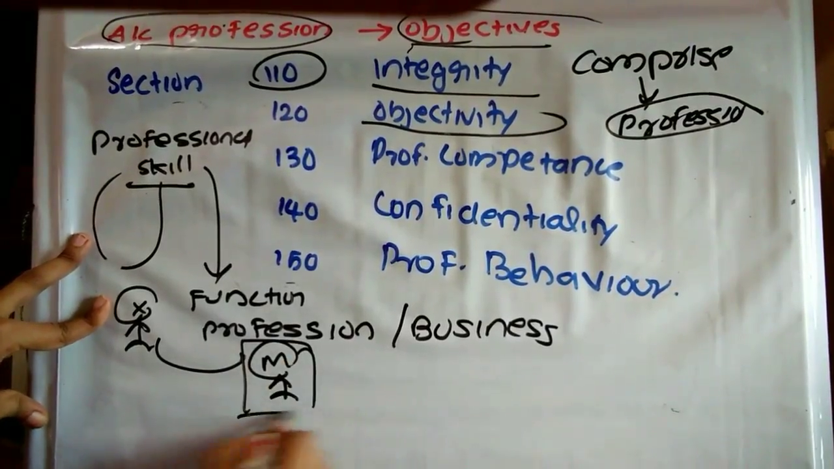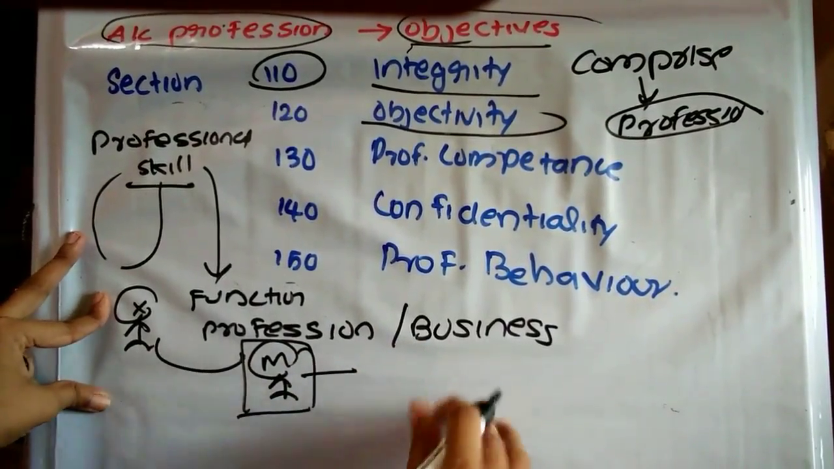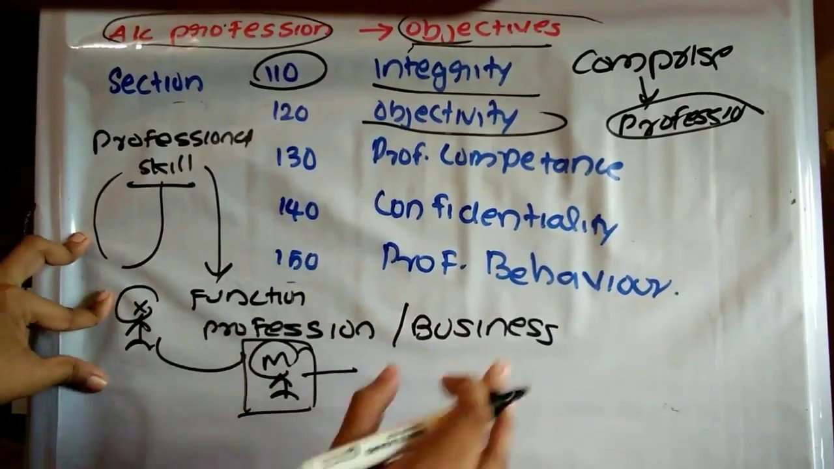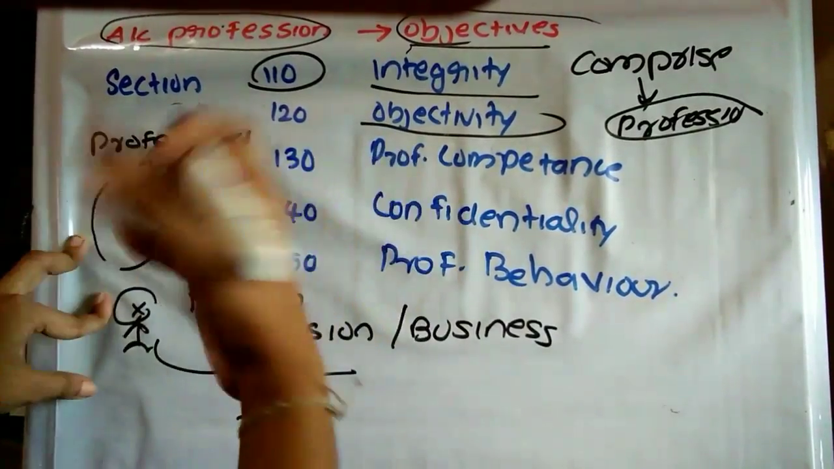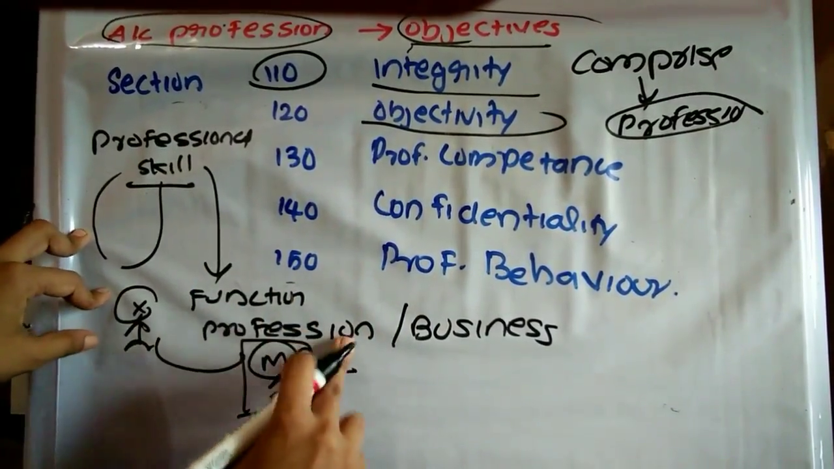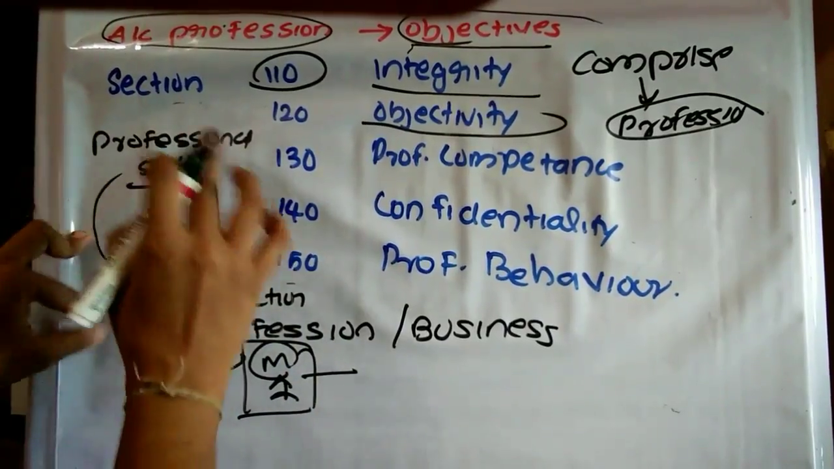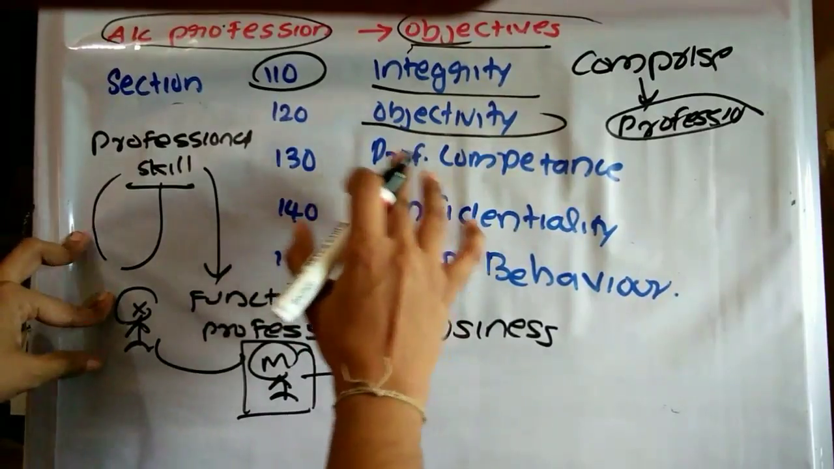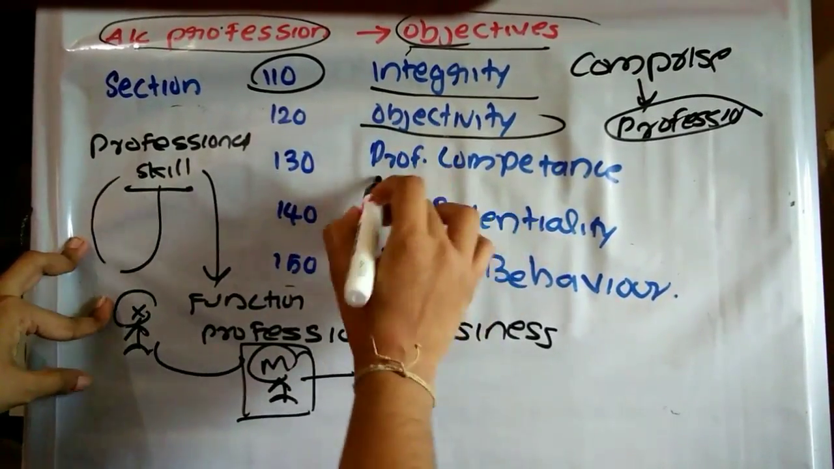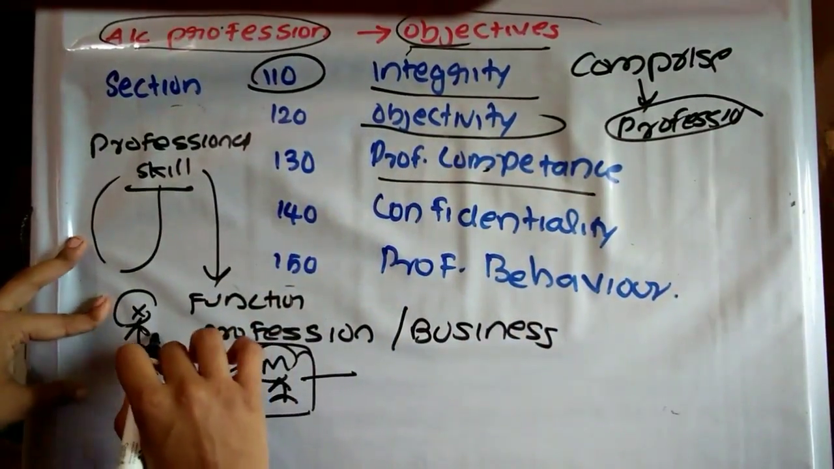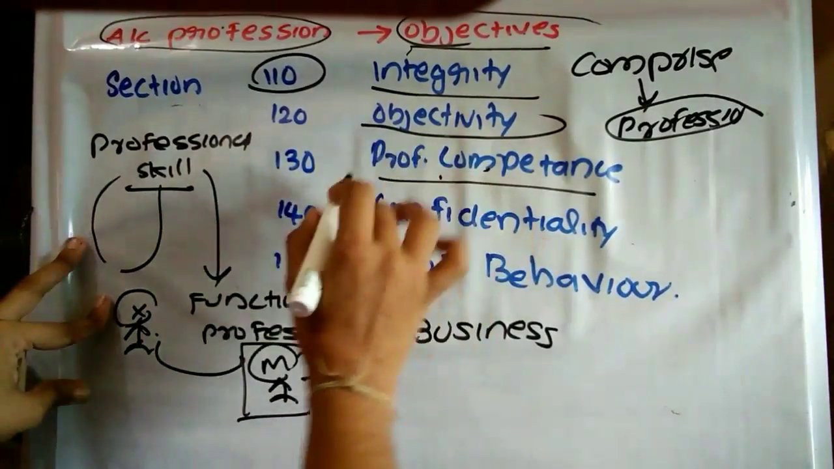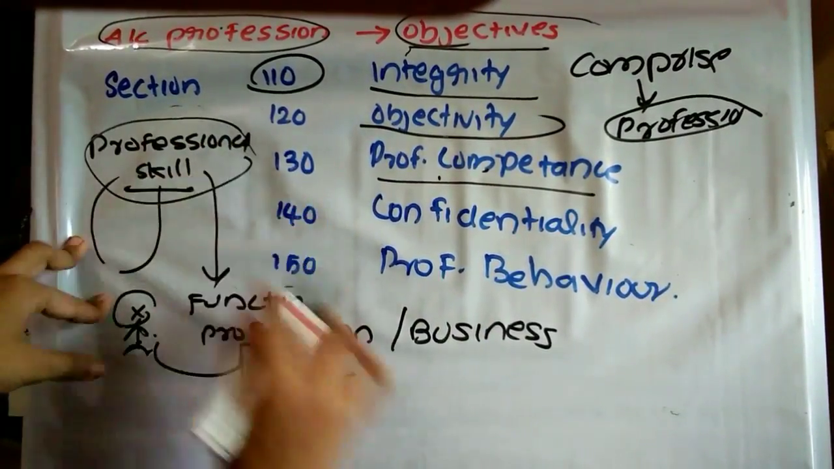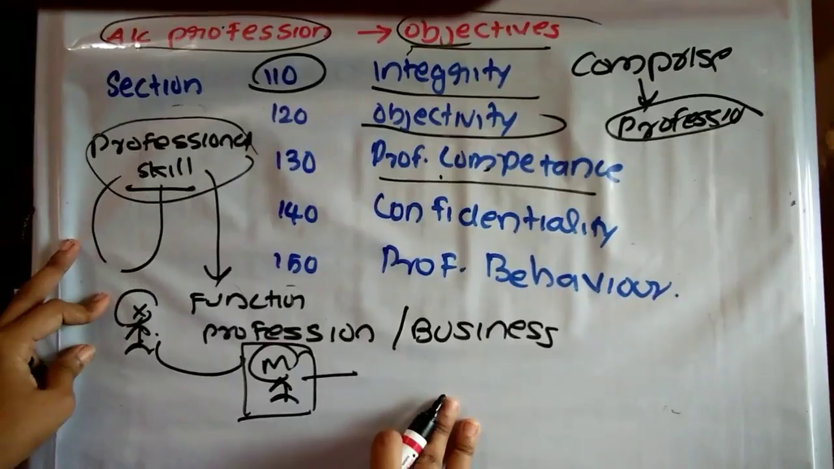Once he obtains the membership, he is having what? The professional skill. So while doing the business function or profession, he has to use this professional skill. This is stating that the fundamental principle of professional competence imposes a responsibility on the professional accountant that he should exercise professional skill during his business or profession.